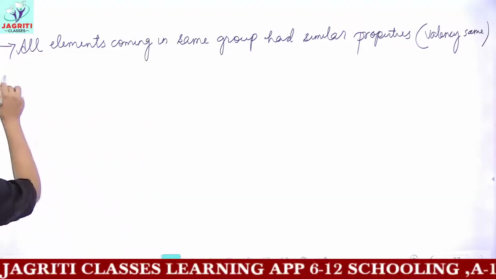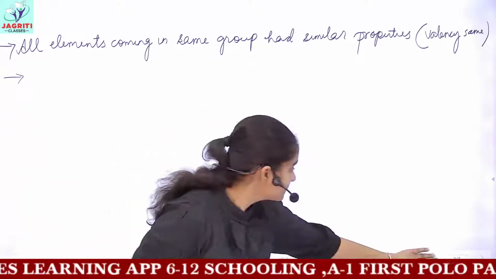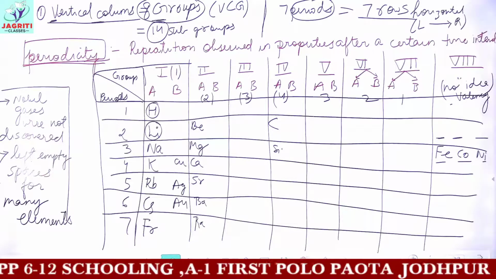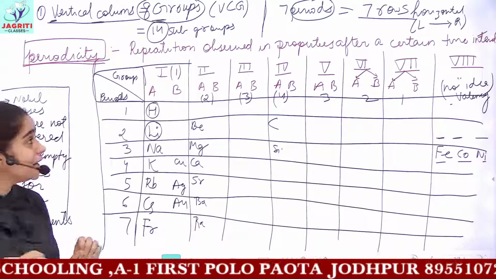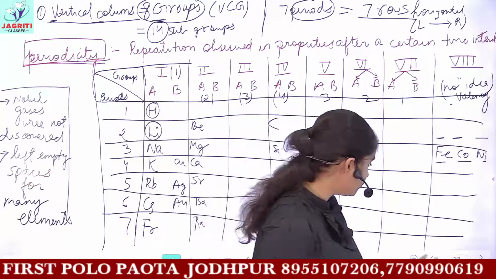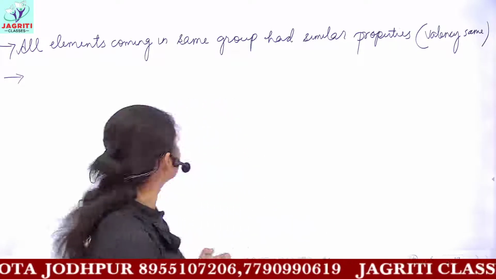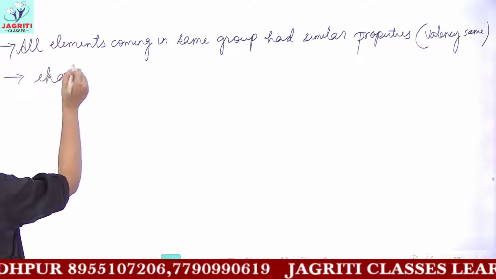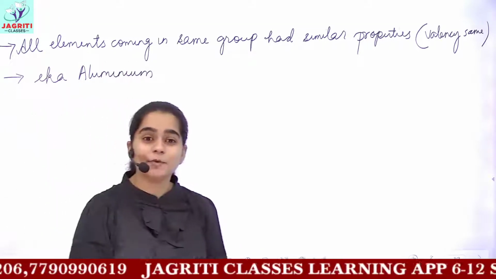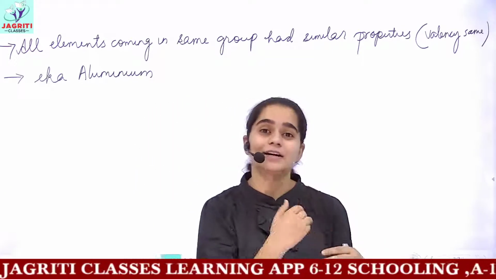Then Mendeleev also proposed a term, that is, he left certain empty spaces. Okay? You can see in your books that empty spaces are given in your period 4. That is, after aluminium you have empty spaces. So why were these empty spaces left? Mendeleev proposed that some of the elements were missing and would be discovered later. So he proposed certain terms, that is, eka-aluminium. Eka-aluminium was the term proposed for an element that would be discovered afterwards.